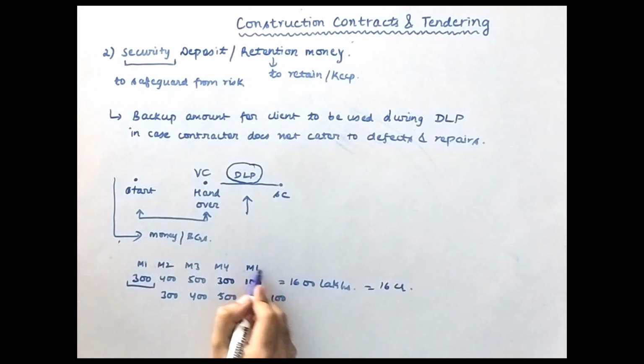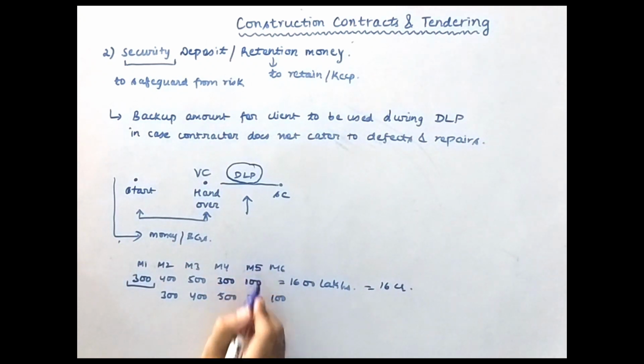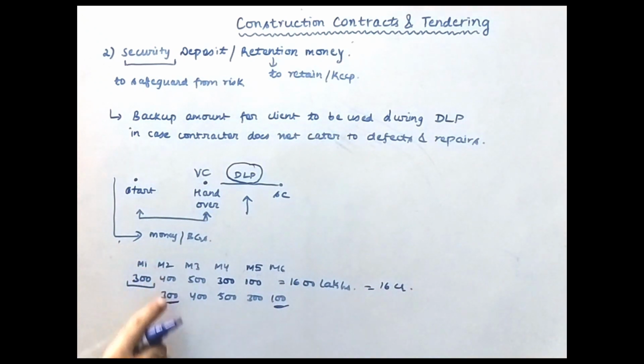300 and 100 in month 6. In the 6th month you will submit the final bill. This is the final bill, and this is the first bill that you have submitted. Now you will submit it on the first date of the second month. So the client will take maybe 15 days or maybe 20 days to pay you.